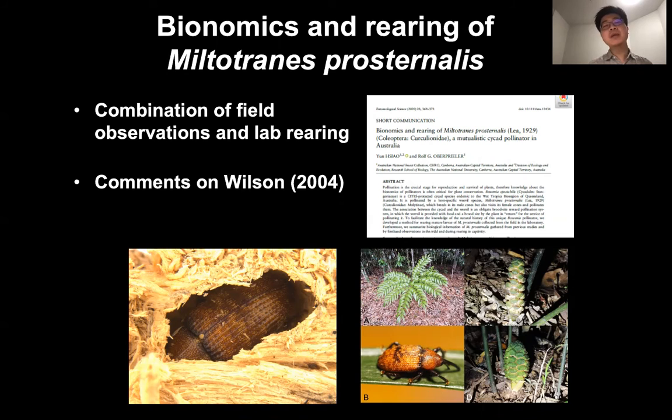The first paper, published in Entomological Science, is about the biology of Miolispa personalis, the only known and specific pollinator of Bowenia cycads. Together with field observations in North Queensland in 2019 and our captive rearing in the lab, we are able to dispute previous statements on the ecology of Miolispa personalis in Wilson's master thesis in 2004.